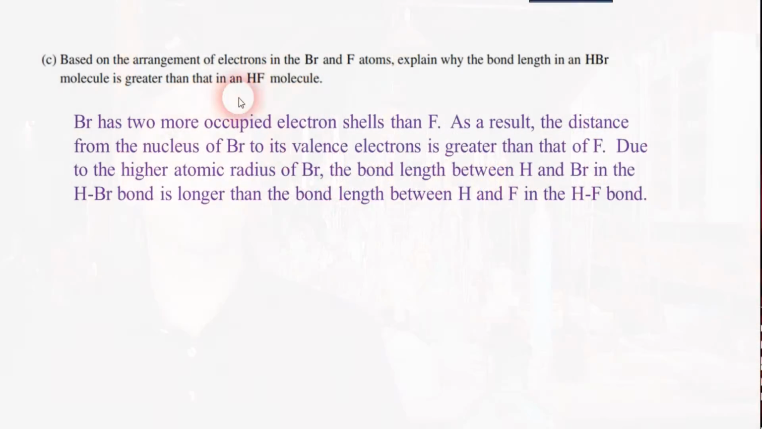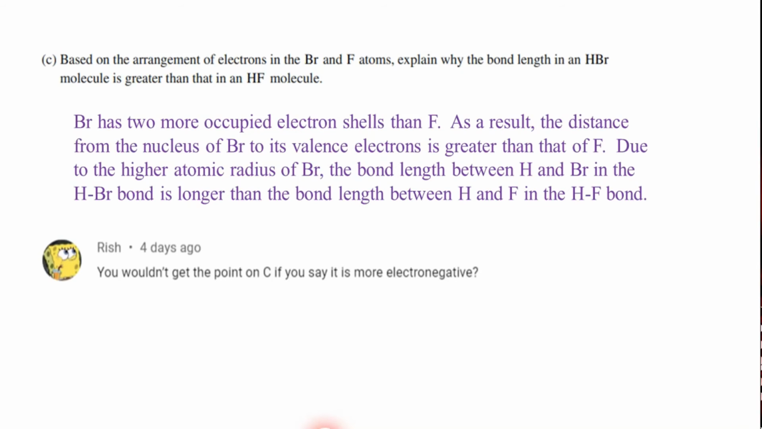My answer involved the fact that bromine has 2 additional occupied electron shells. And since those valence electrons are farther away from the nucleus, the bond length is higher for hydrogen and bromine than it would be between hydrogen and fluorine. Risch asked if an answer that references electronegativity would be acceptable. I don't think that answer would get the point, mainly because electronegativity is simply another effect of fluorine having fewer electron shells. Electronegativity by itself doesn't really explain why the bond length is shorter or longer.